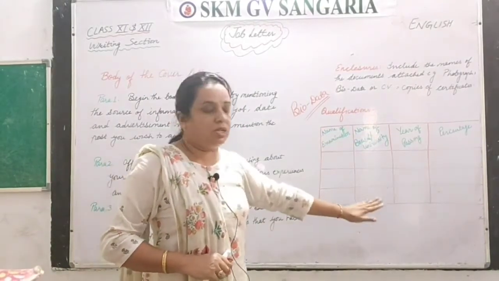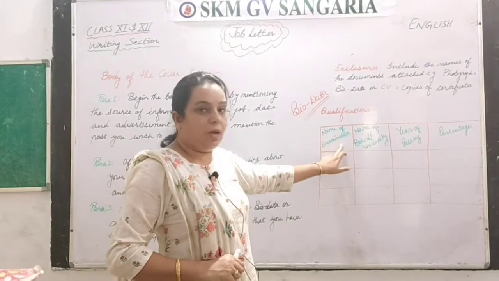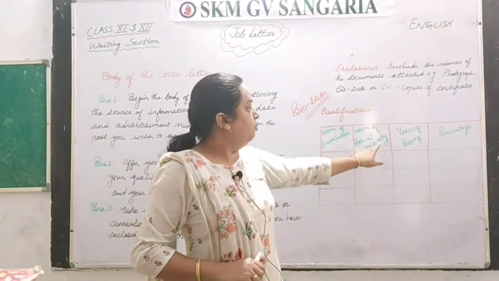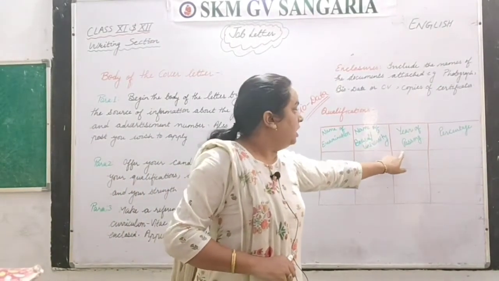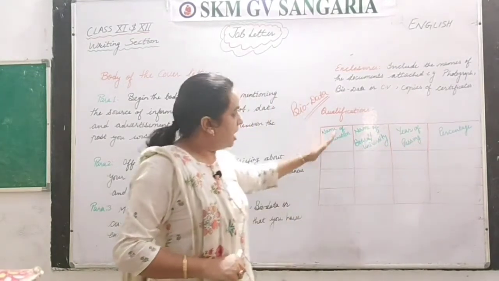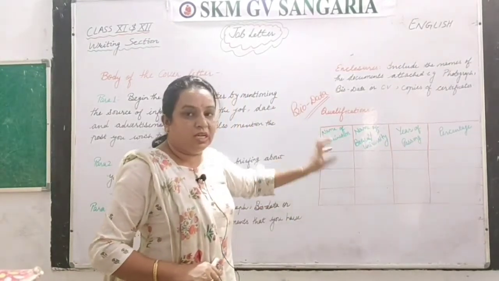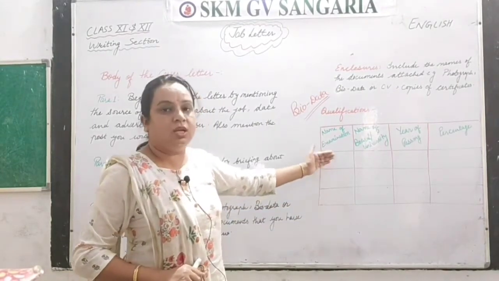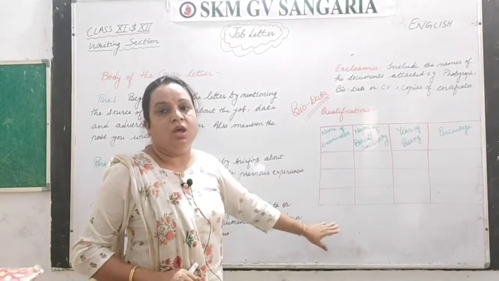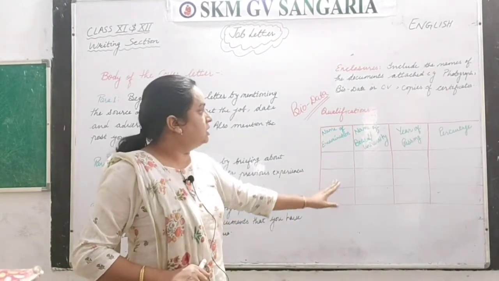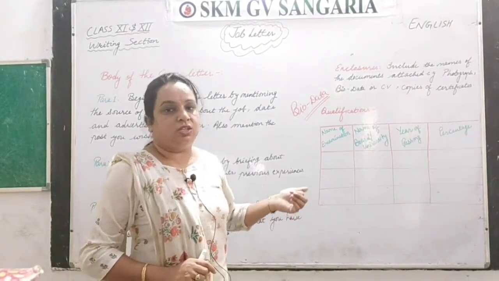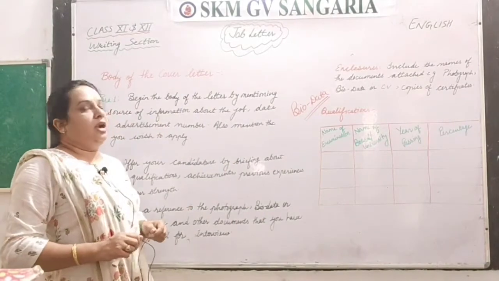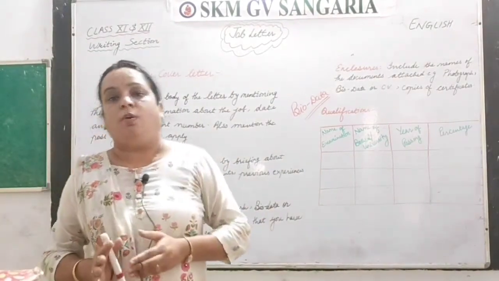You will make a box like this: name of examination, name of the board and university, year of passing and percentage, and in decreasing order you will start giving this information, like your highest degree, then after that and the lowest. Okay, so this is all about your qualifications and the format and the style of a job letter.